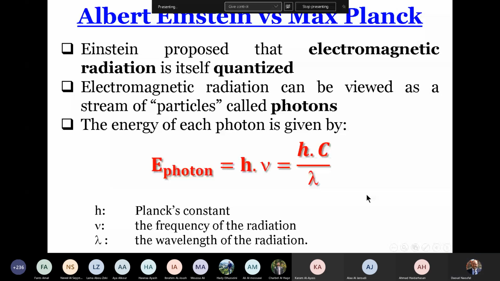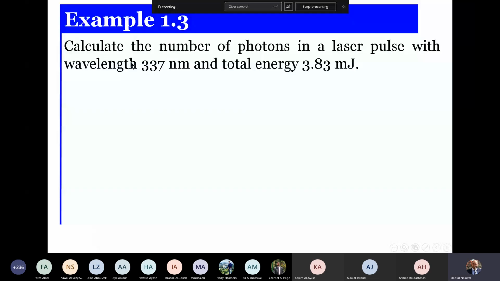Example: calculate the number of photons in a radiation that has lambda 337 nanometer and total energy 3.83 megajoule.